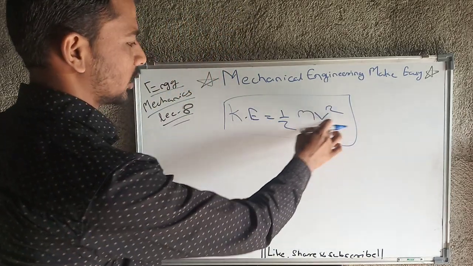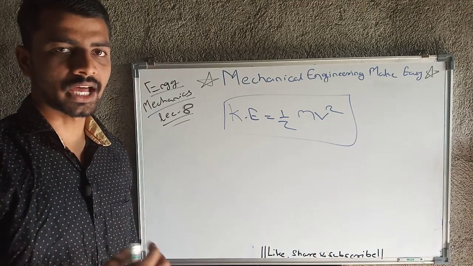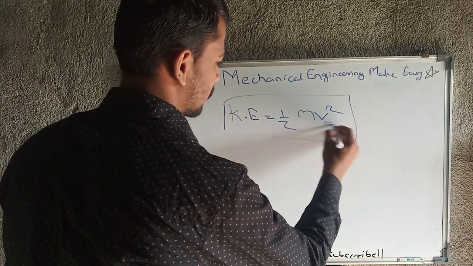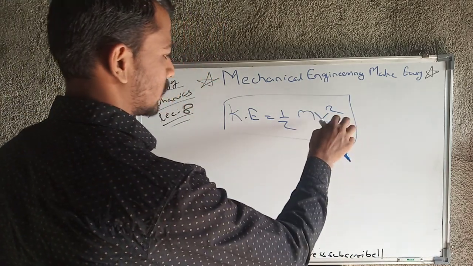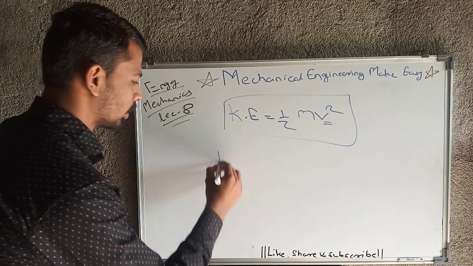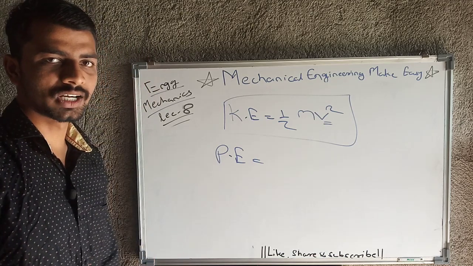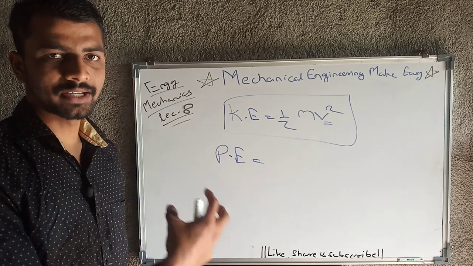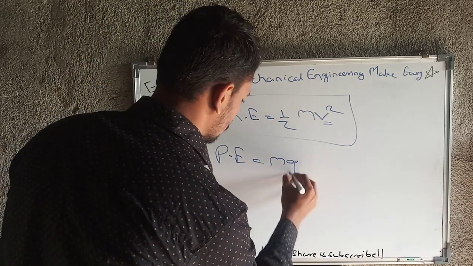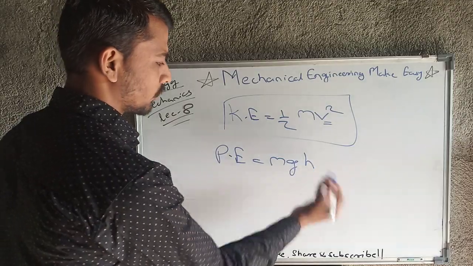As I gave you the idea about kinetic energy, if any body has some motion, then only that body will have kinetic energy, because here the parameter is velocity, mass into velocity. If velocity is 0, ultimately kinetic energy will become 0. Then what exactly is potential energy? Potential energy is nothing but, we can say, the internal energy of that body. That body contains that amount of energy, that is mgh. So what are the parameters? Mass, acceleration due to gravity, and h.